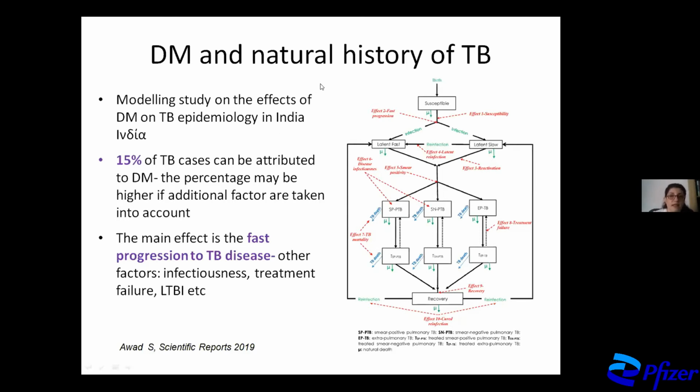So DM and the natural history of TB, this is a modeling study based on data from India, stating that 15% of TB cases can actually be attributed to DM, which is a huge percentage. And also that the main impact of DM is the fast progression from latent TB to TB disease.